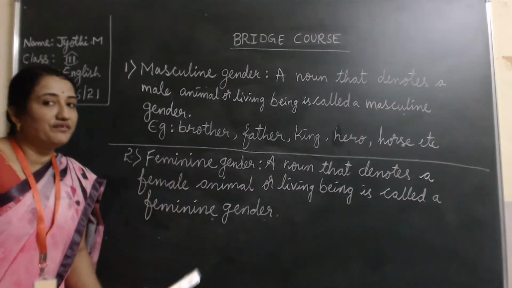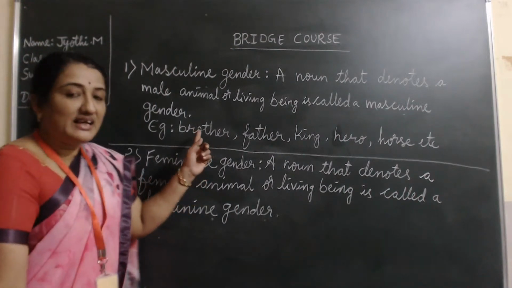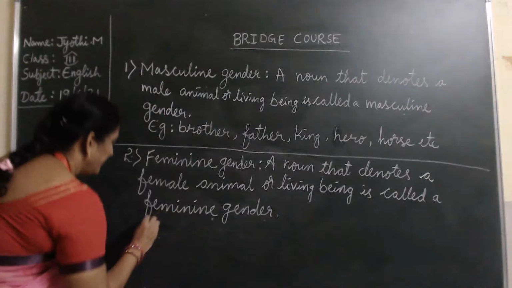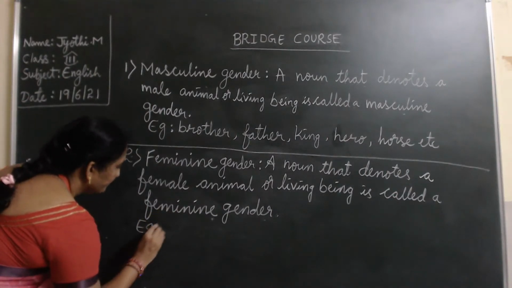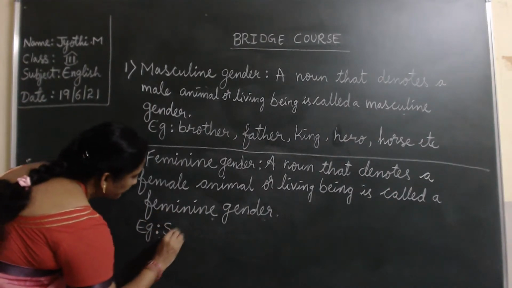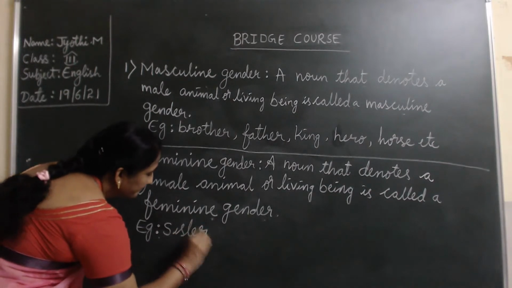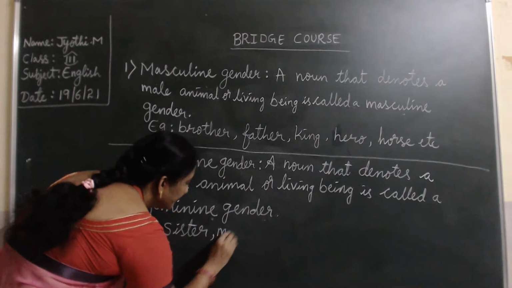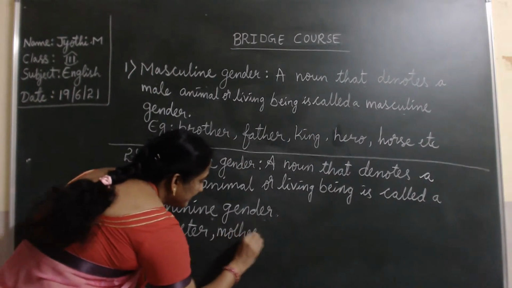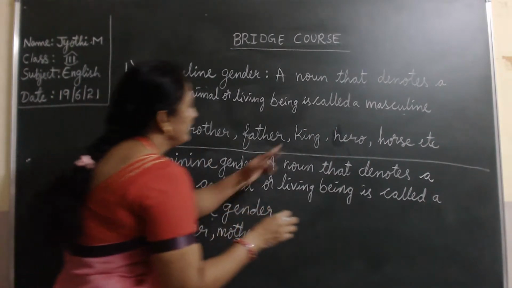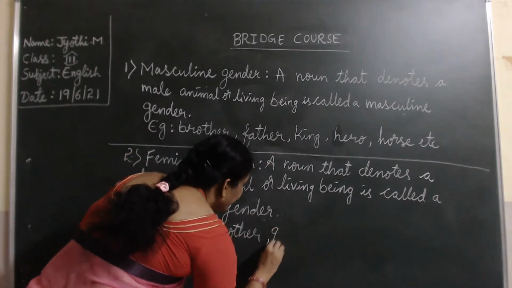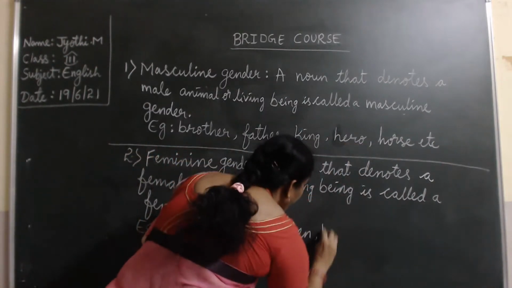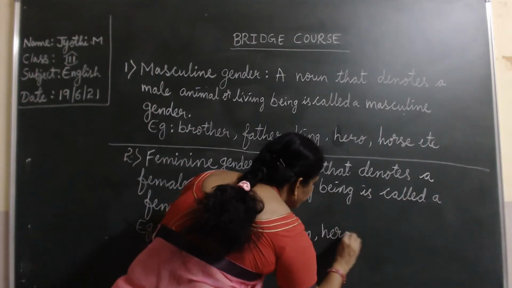Examples will be the opposite of this. Here brother is there, opposite of brother is sister. Father, mother. This is the female gender here. King is queen. Hero, heroine.